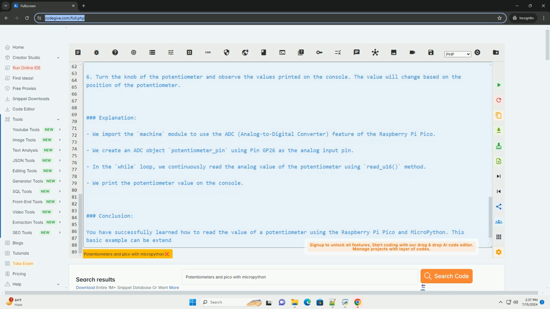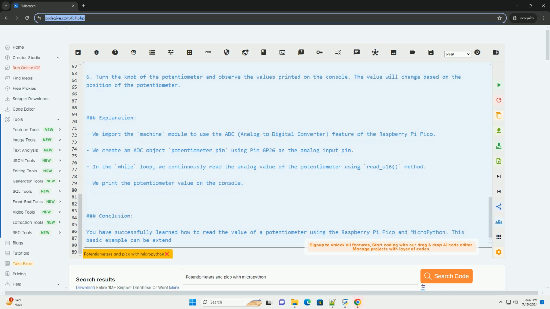Explanation. We import the machine module to use the ADC (analog to digital converter) feature of the Raspberry Pi Pico. We create an ADC object, potentiometer_pin, using pin GP26 as the analog input pin. In the while loop, we continuously read the analog value of the potentiometer using the read_u16 method. We print the potentiometer value on the console.